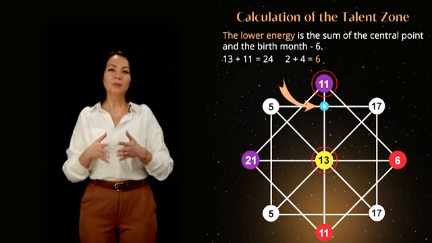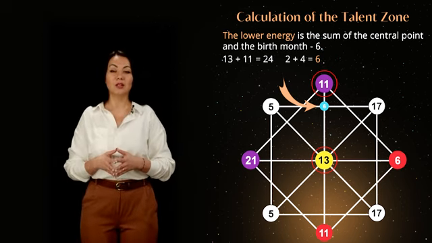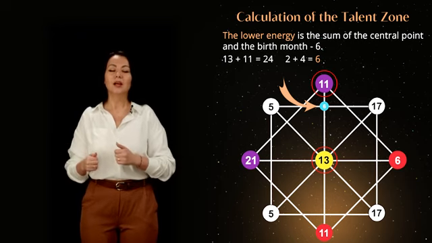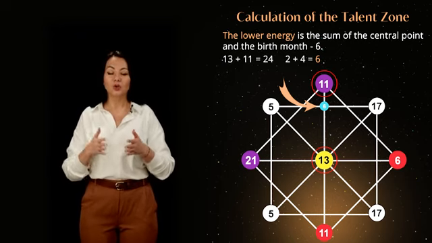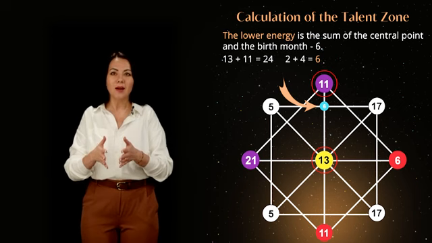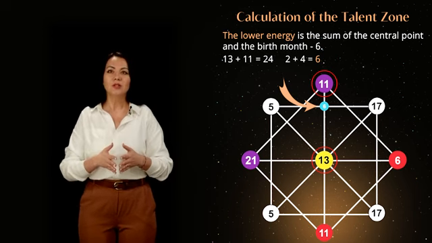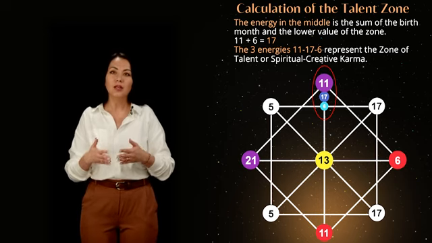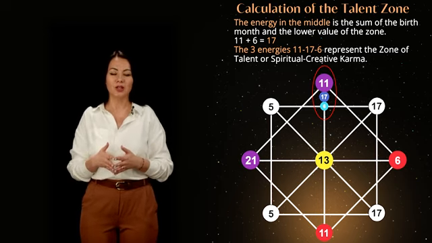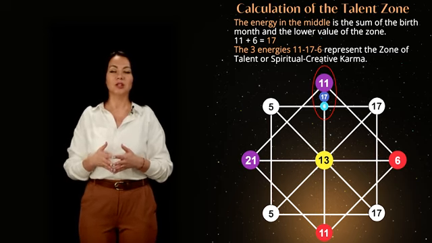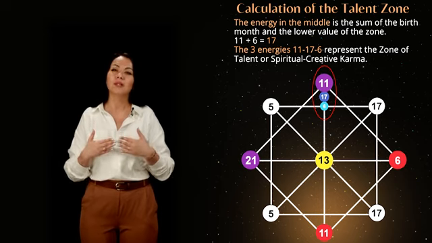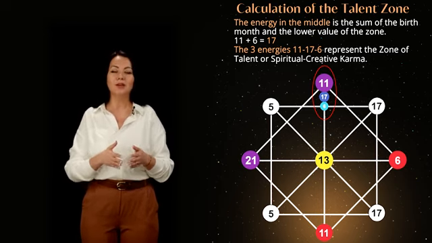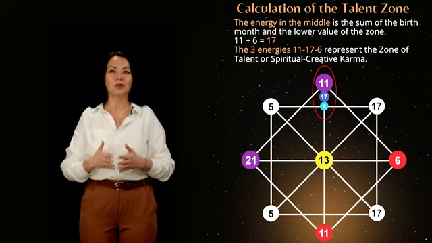To calculate the energies in the talent zone at the top of the matrix, we add the central energy and the birth month, 13 and 11, resulting in 6. We record the obtained value at the intersection of the 2 lines at the top of the matrix. To complete the calculation of the talent zone, we find the sum of the energies 11 and 6, resulting in 17. We record this value between 11 and 6. The three energies at the top on the vertical line represent the talent zone or the spiritual creative karma.